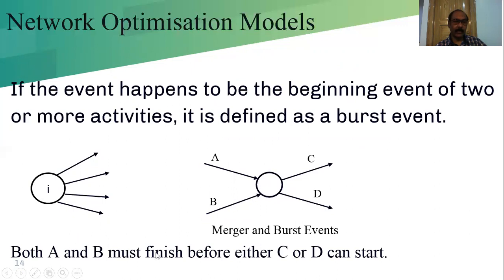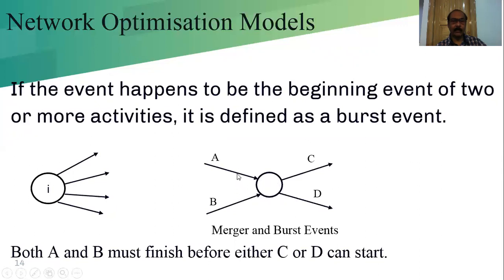Both A and B must finish before either C or D can start. In this situation, we cannot start C and D unless A and B are completed. So these two enter into this event.